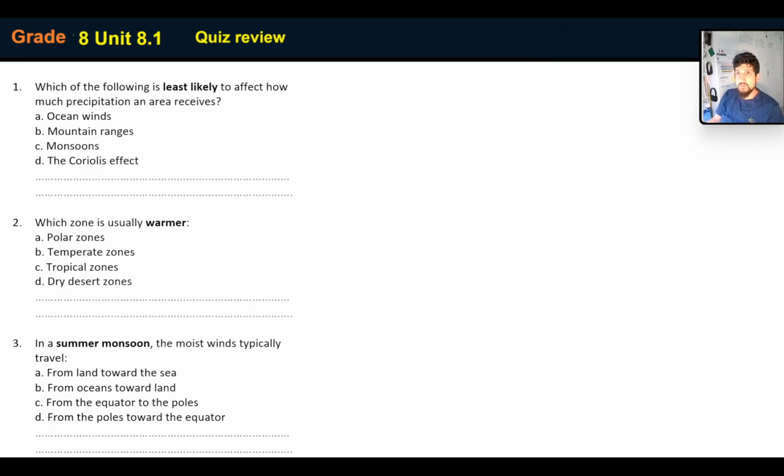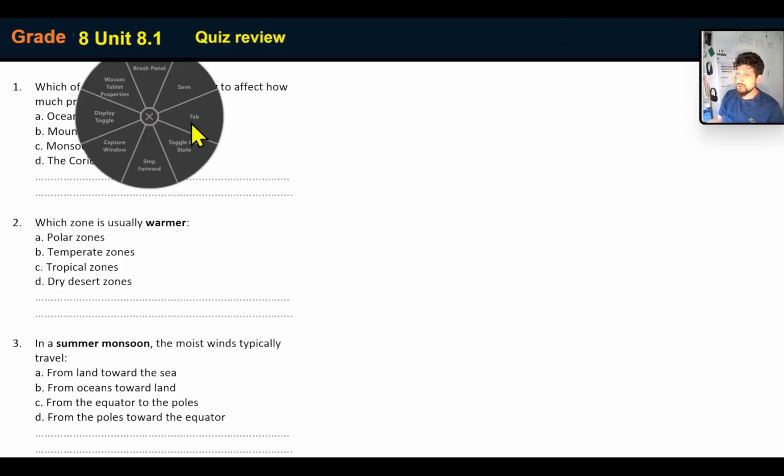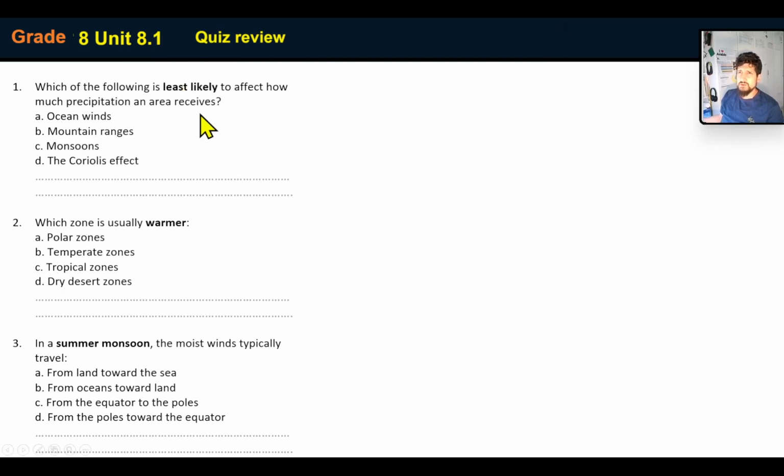So let's have a look. Which of the following is least likely to affect how much precipitation an area receives? So we know that the ocean currents do affect it, and therefore the ocean winds. The mountain ranges, the monsoon, the Coriolis effect doesn't really have much effect on precipitation per se, because all that is, is the winds turn to the left or to the right depending on whether it's in the north hemisphere or the south hemisphere, and that's got to do with the rotation of the earth.